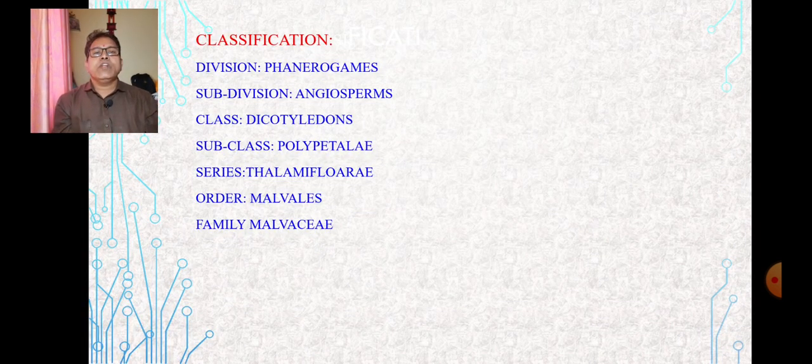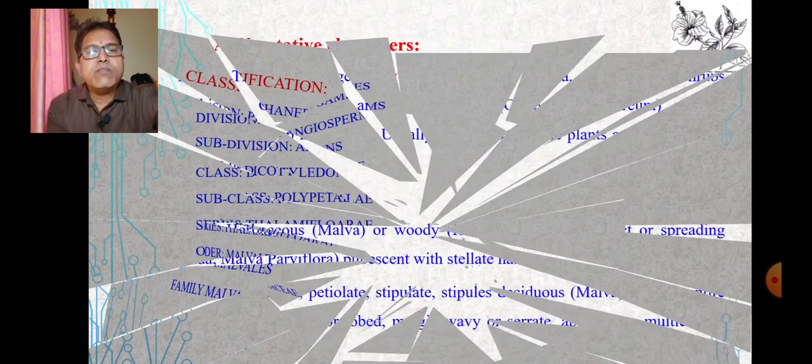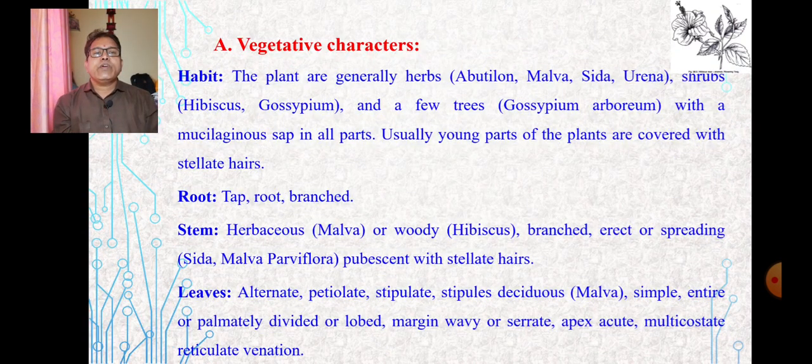So let us see the classification. Division is Phanerogams, subdivision Angiosperms, class Dicotyledon, subclass Polypetalae, series Thalamiflorae, order Malvales and family Malvaceae. This belongs to family Malvaceae. The characters of this family are categorized into two: vegetative characters and floral characters. We also call it reproductive characters.